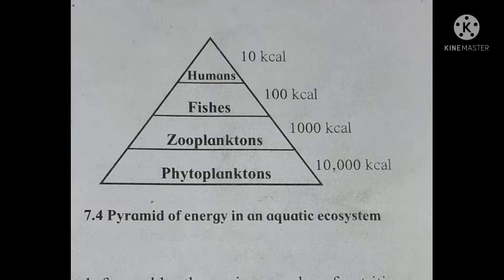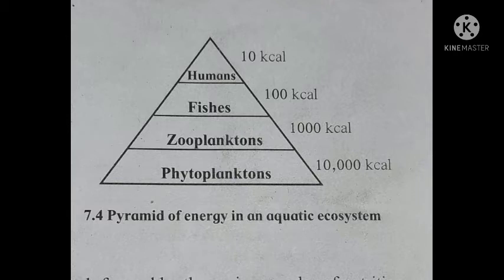If we understand this aquatic ecosystem, the energy goes on decreasing from phytoplanktons to humans. For example, in the phytoplanktons there is 10,000 kilocalorie of energy. It decreases, and in zooplanktons it reaches 1000 kilocalorie. Then when it reaches the fish, it is 100 kilocalorie, and when it reaches the apex consumer, that is humans, it is about 10 kilocalorie.